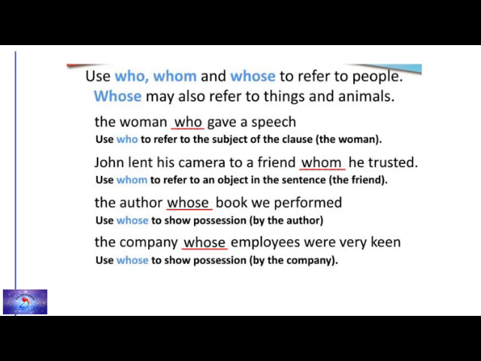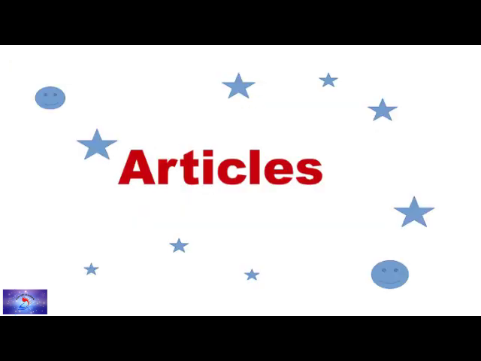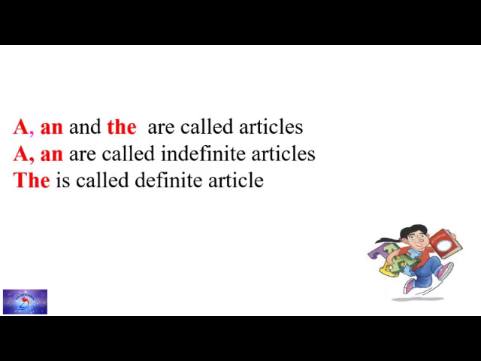Now we are going to move to the next part of our grammar, articles. So articles, if I say articles, immediately you will say a, an and the. So these three are called articles. So a and an are called indefinite articles. The is called the definite article.